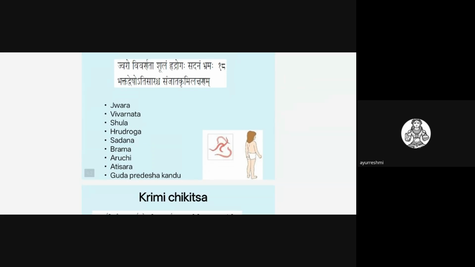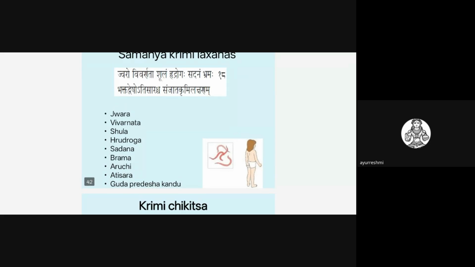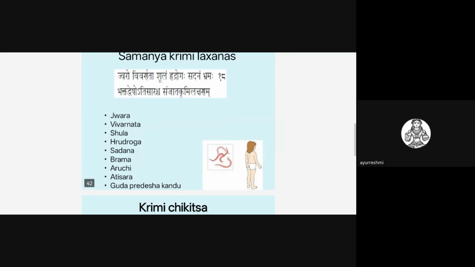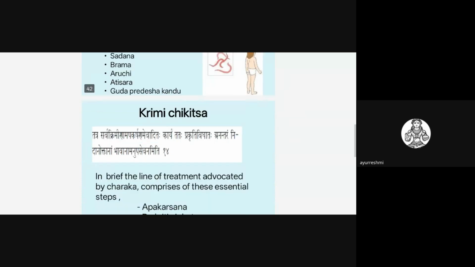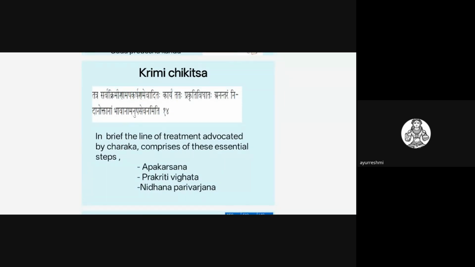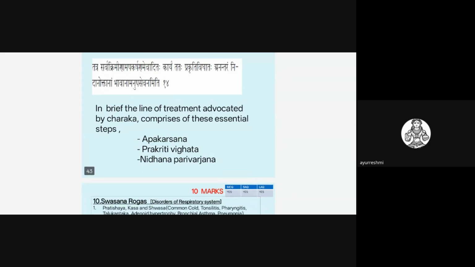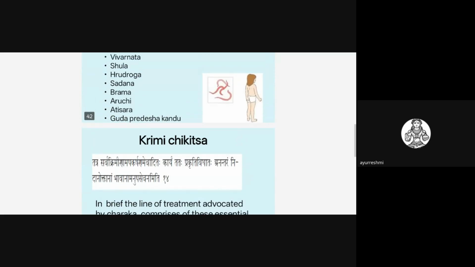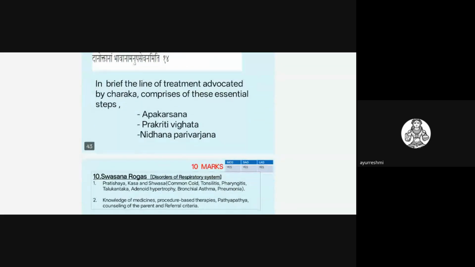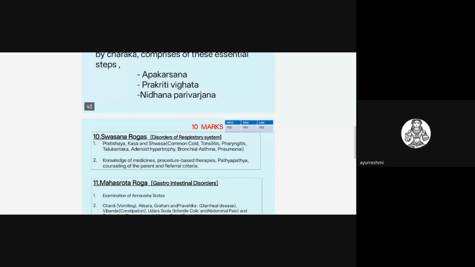Guda Pradesha Kandu is a very important feature in this, along with Vivarnata. Skin discoloration and pain in the abdomen are common features in Krimi Roga. Treatment protocols are Apakarshana, Prakriti Vighata, and Nidana Parivarjana, the main three lines of treatment for this topic. In the MCQ questions, Krimi Roga is one of the favorite things, and others are chicken pox, measles, mumps, or dengue fever.